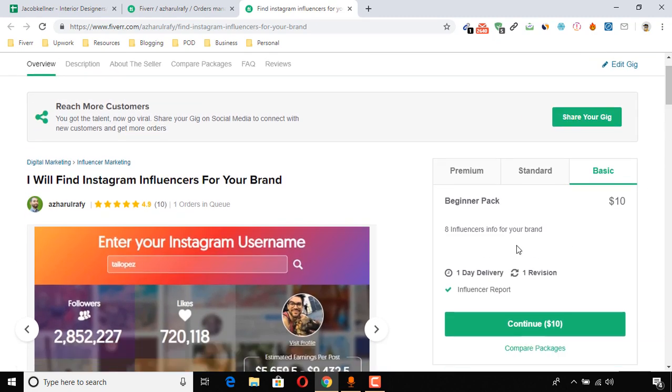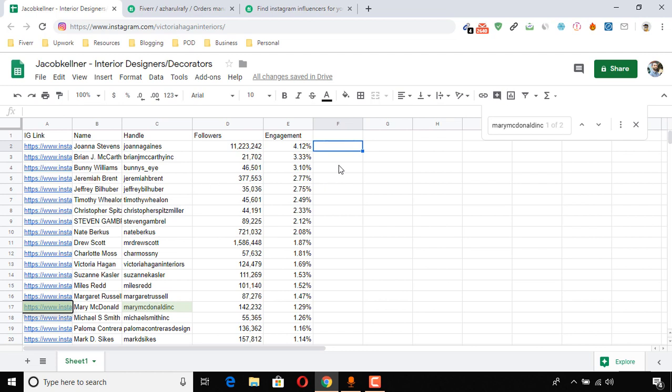So basically, when I give an 8 influencers list to a client, I receive $10. By giving 15 influencers to a client, I receive $15. And by giving 22 influencers to a client, I receive $20. So the client ordered this spec, 22 influencers for $20, and I have already completed the task. But don't worry, I'm going to show you how I worked, how I collected this information, and what resources I used, okay?